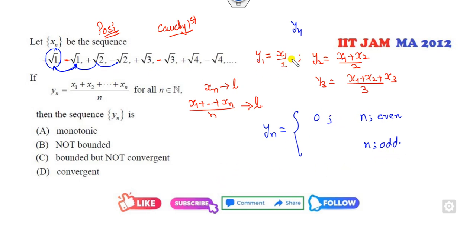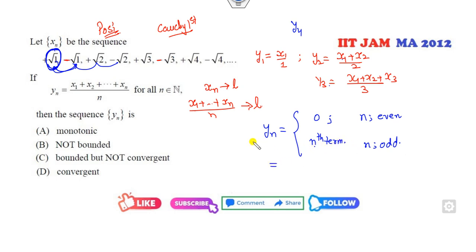Whenever n is odd, it's x1, that's the first term. What is y3? The first three sum, that is root 3, and so on. So it is written as only the odd term, that is root 3, that's the third term, or I can simply say it is the nth term. Fine? Yes, it's the nth term only. So how can you think about this problem? It's very simple again.